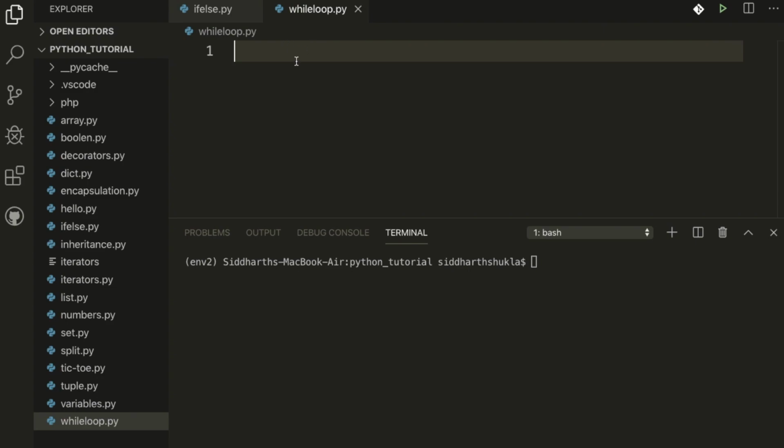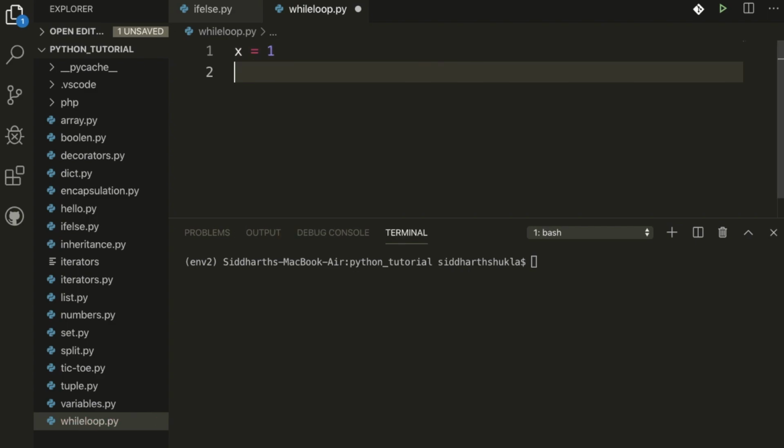We have two primitive loop commands in Python: the while loop and the for loop. With the while loop we can execute a set of statements as long as a condition is true. Suppose we have the value x, and the value is 10.